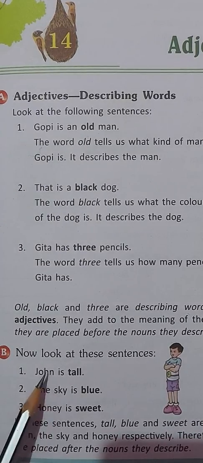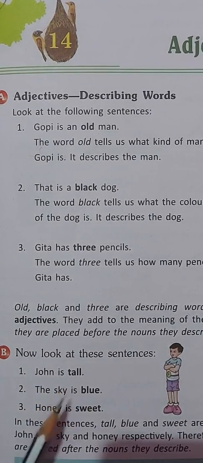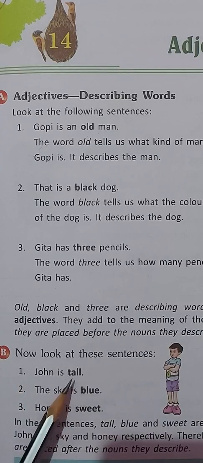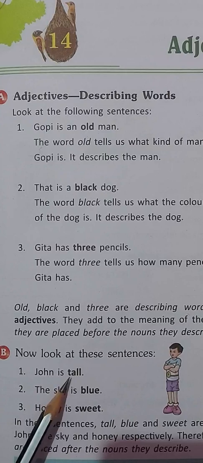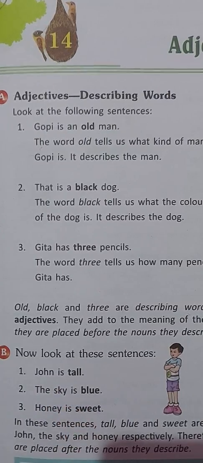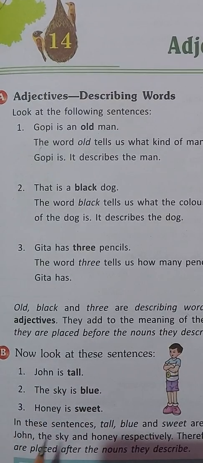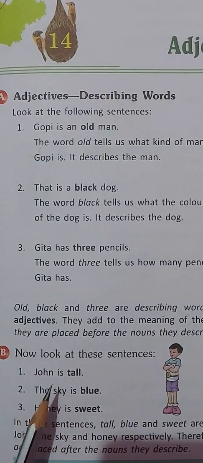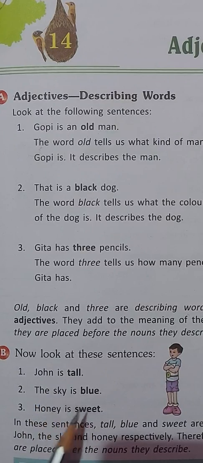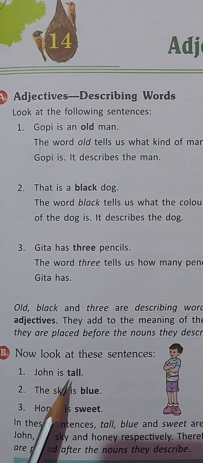Like here, John is tall. Now what kind of a boy is John? Tall. But here the word tall is coming after the noun John. So adjectives can be placed after the nouns also that they describe.